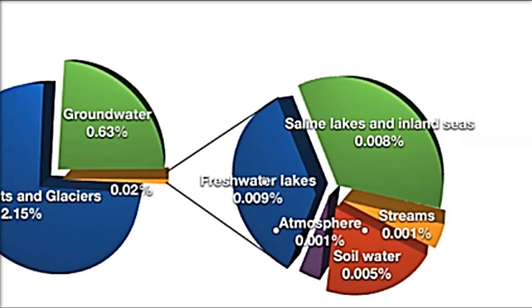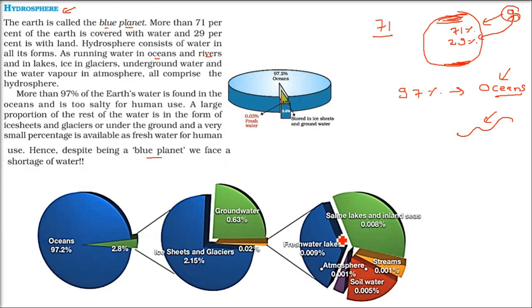In this only we have the water we actually generally use, that is the freshwater lakes, the saline lakes and inland seas, atmosphere, streams, soil water. So only 0.02%, and inside that also we have a lot of percentages. So you can see how much water is available to us. So start saving water. Water is very, very essential for life, for drinking.